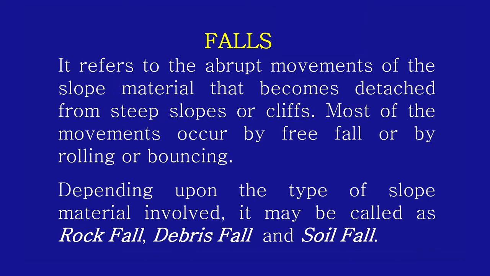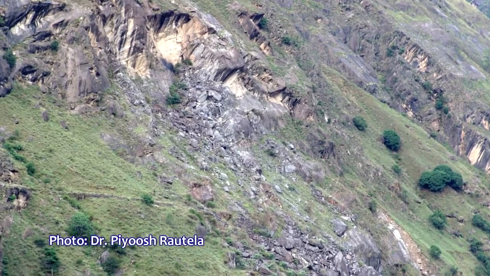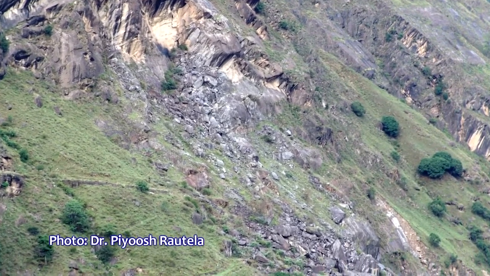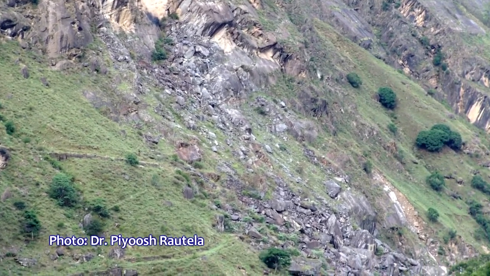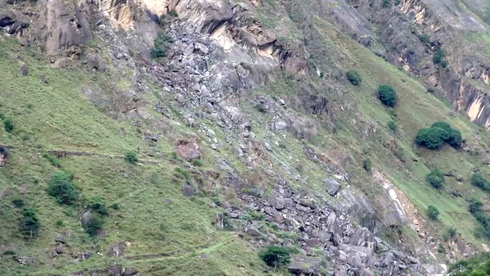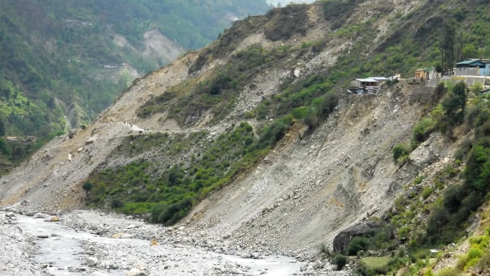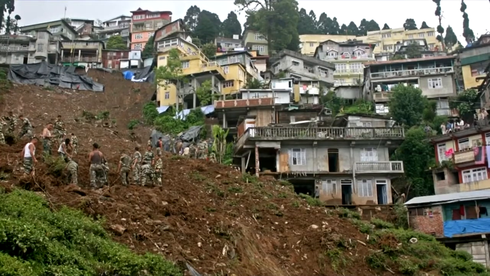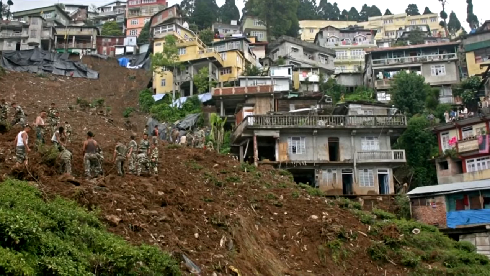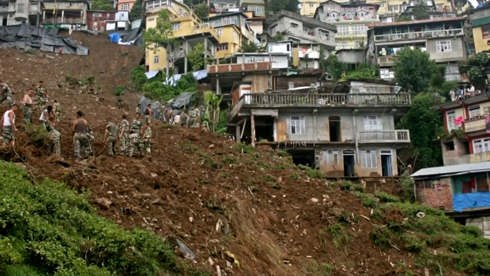You see, when we talk about rock fall, it is a mass of rock of any size detached from a steep slope or cliff that descends mostly through the air by free falling. And when we talk of the debris fall, it is the same as rock fall, but the material is smaller. It is in the form of debris. Likewise, the soil fall is the same as the rock fall, but the material involved is soil.